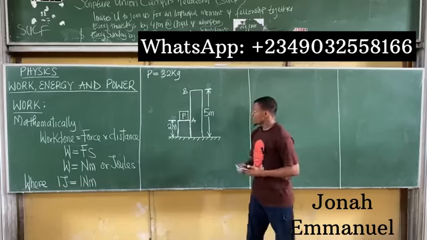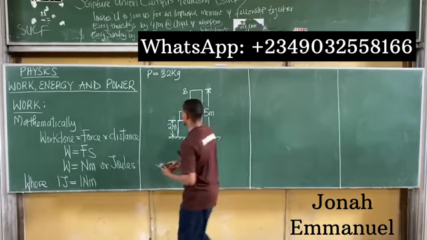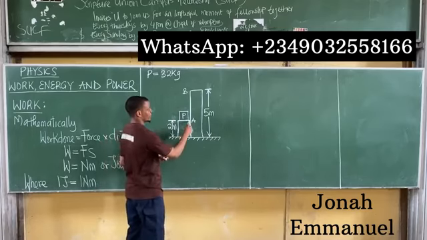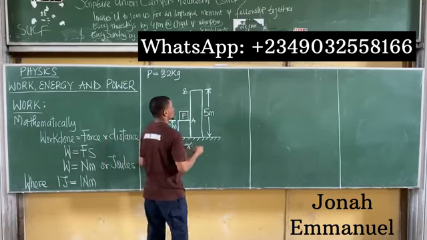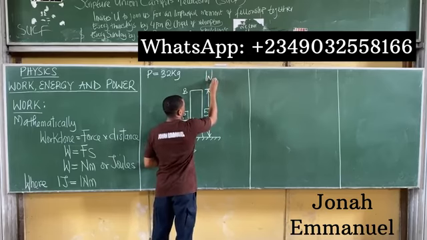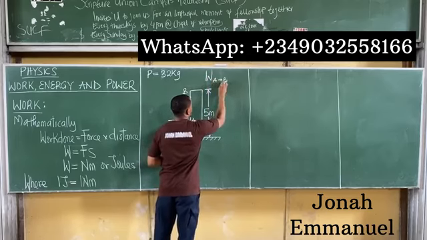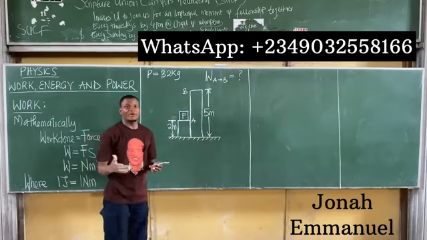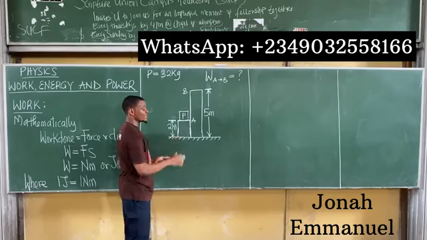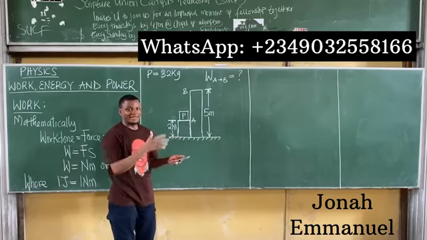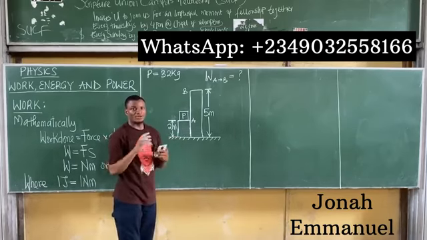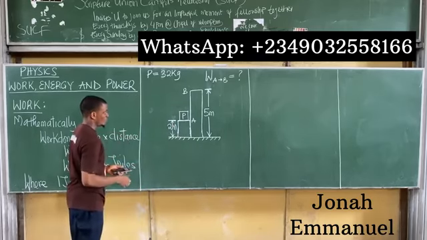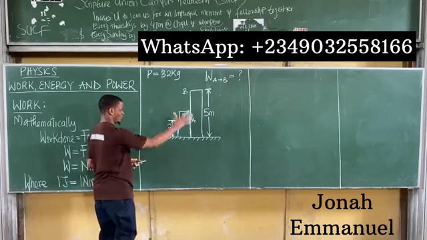All right, so let's look at this question here. In this question, we are asked to find the work done from point A to point B. So let's call this W from A to B is equal to unknown. And in the second part, we are asked to state if in this case the work is done against gravity or the work is done by gravity on the object. So we are asked to answer that question for this diagram.